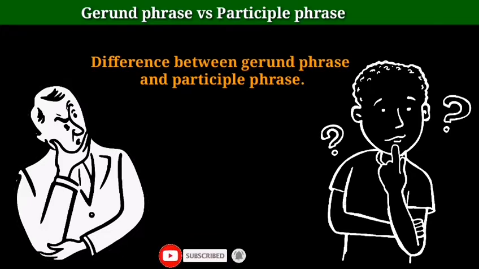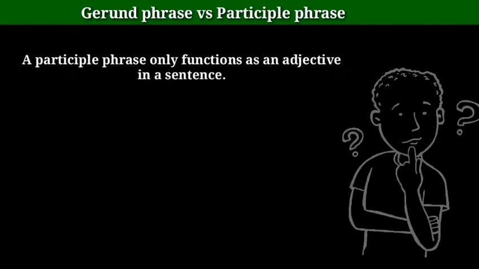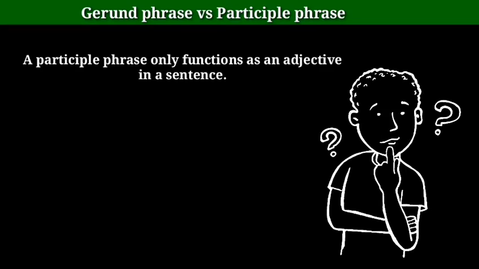Basically, a participle phrase and a gerund phrase are very easy to confuse because both start with the ing form of a verb. But the only thing which draws a distinctive line between them is their function in a sentence. You need to remember that a participle phrase only functions as an adjective in a sentence. What is an adjective? Yes, a participle phrase only functions as an adjective in a sentence.